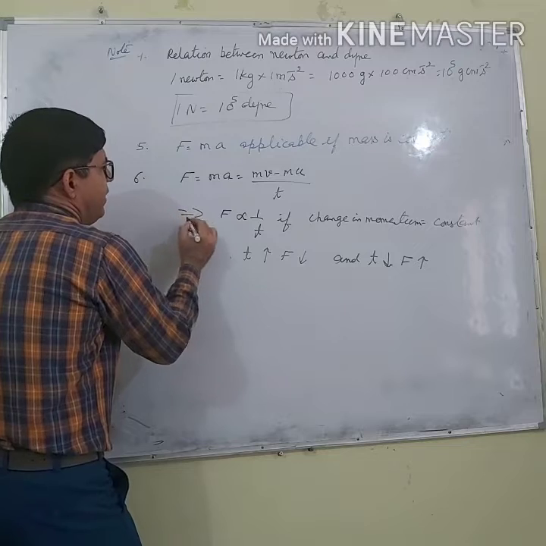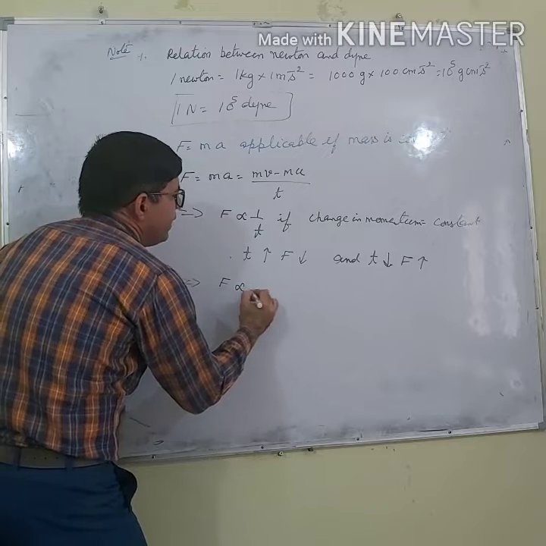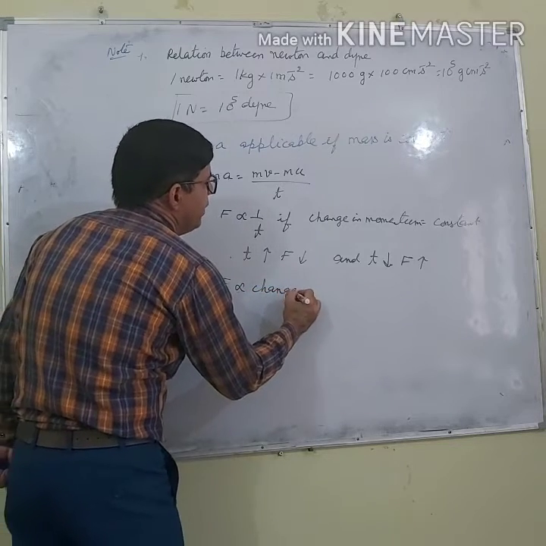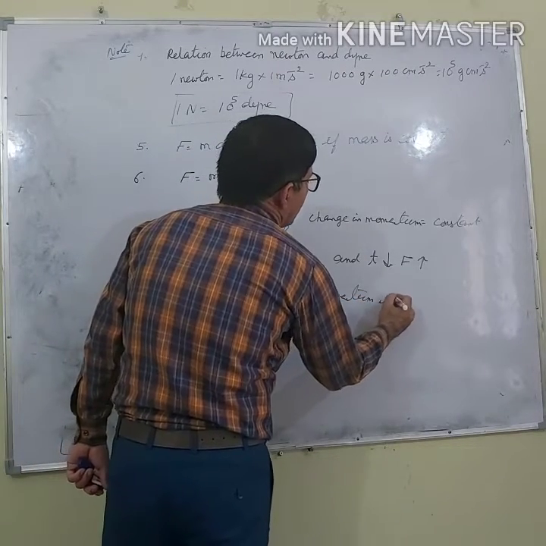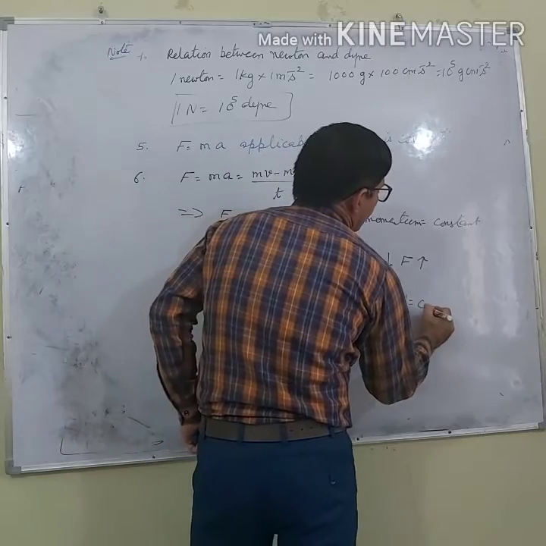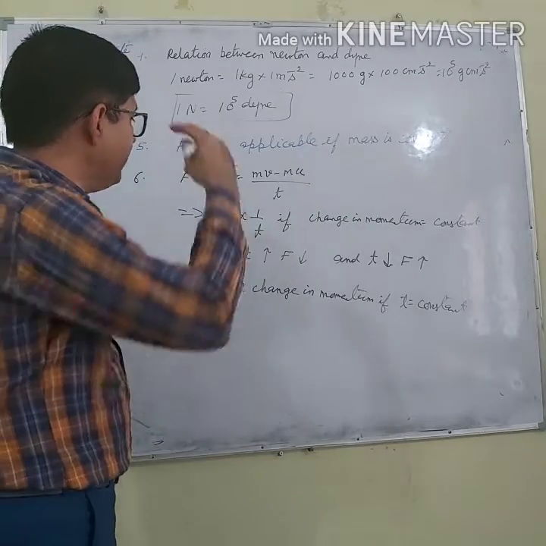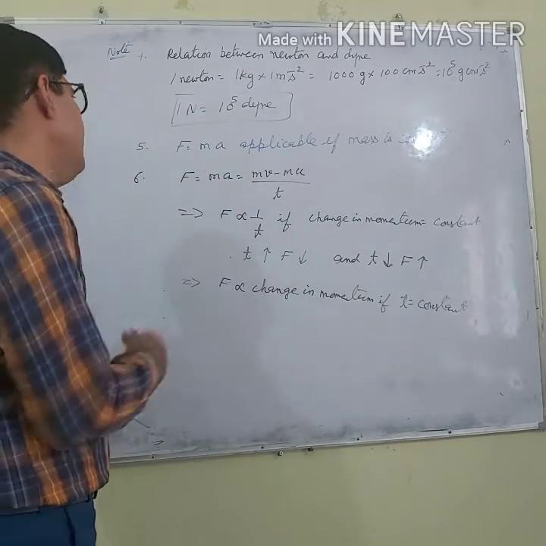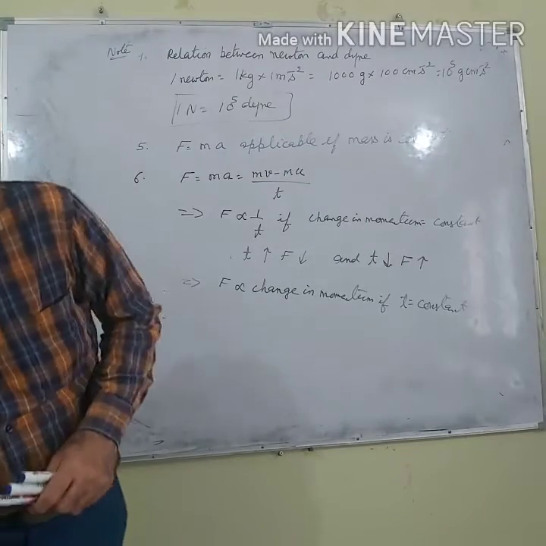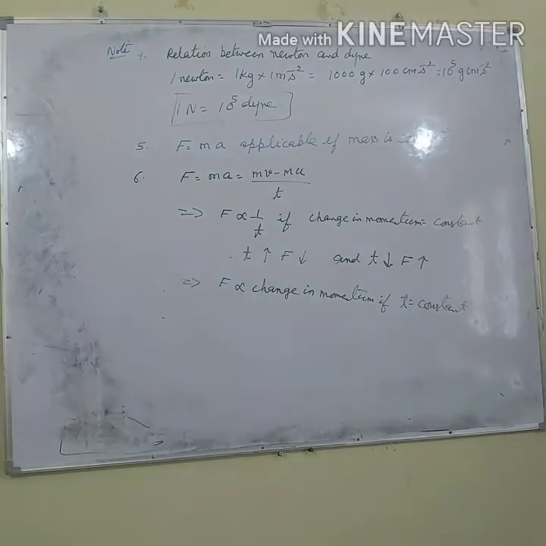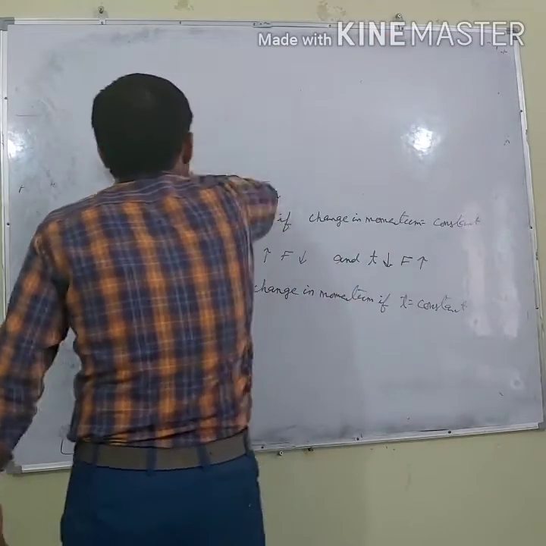7, and this is, let us say, the second part. F is directly proportional to change in momentum if t is constant. Right? If t is constant, then F is directly proportional to change in momentum. So let's do some examples which explain point number 6.